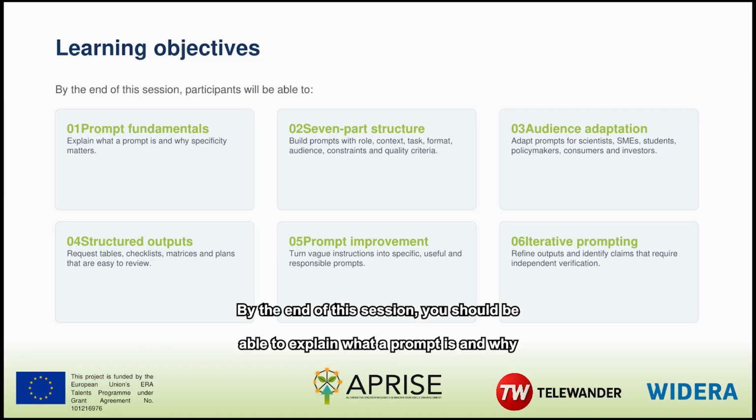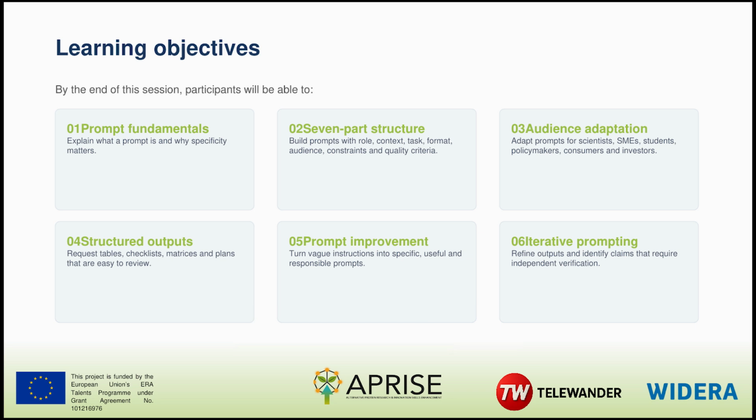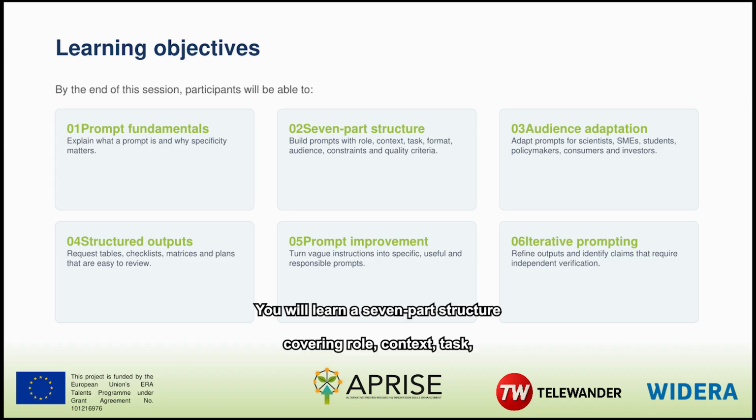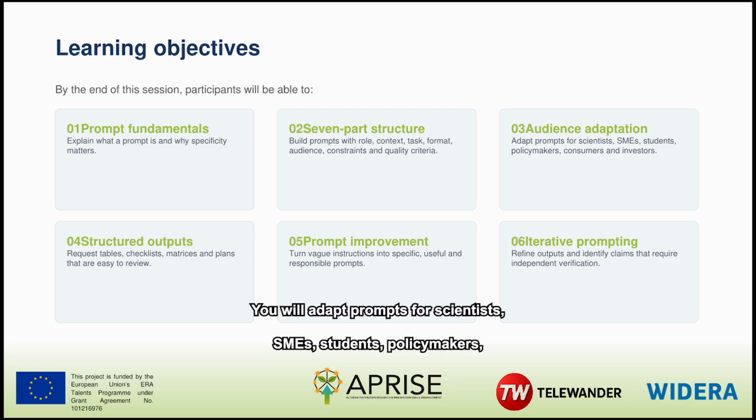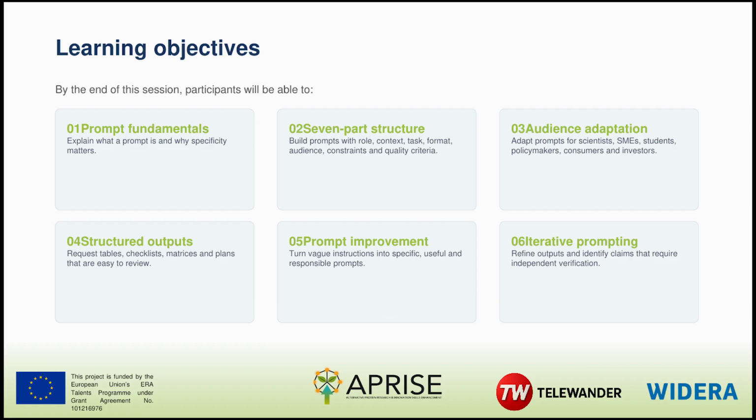By the end of this session, you should be able to explain what a prompt is and why specificity matters. You will learn a 7-part structure covering role, context, task, output format, audience, constraints, and quality criteria. You will adapt prompts for scientists, SMEs, students, policymakers, consumers, and investors.